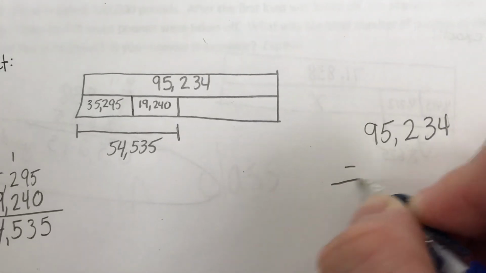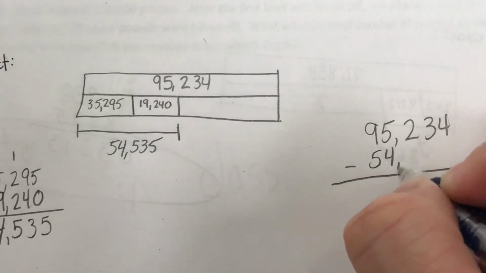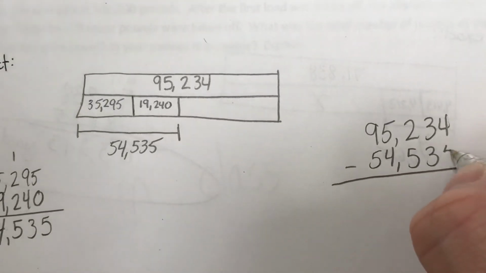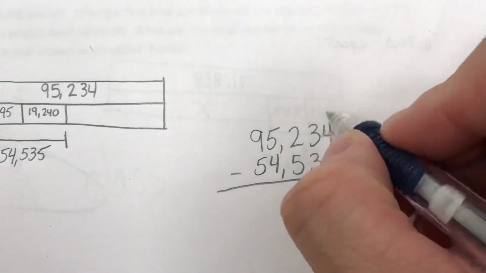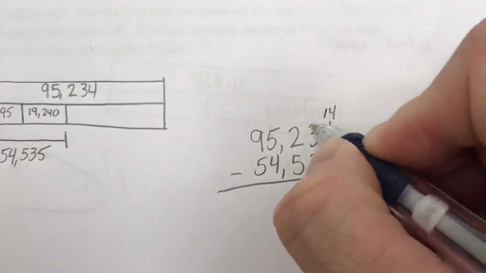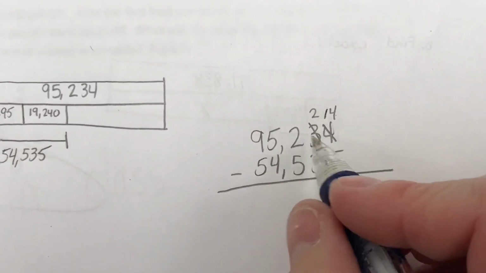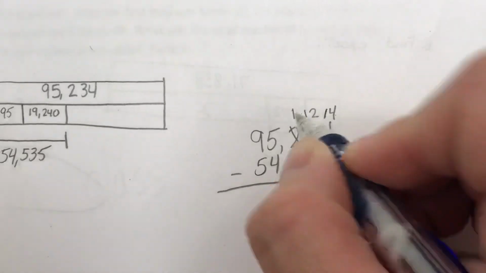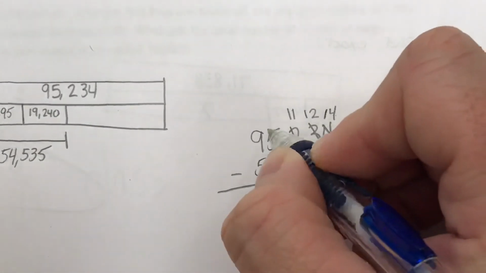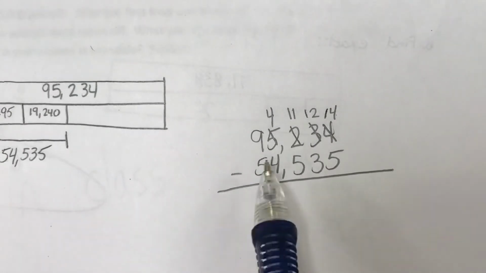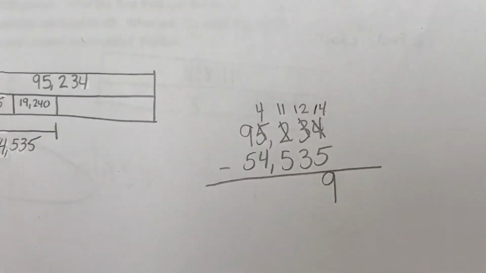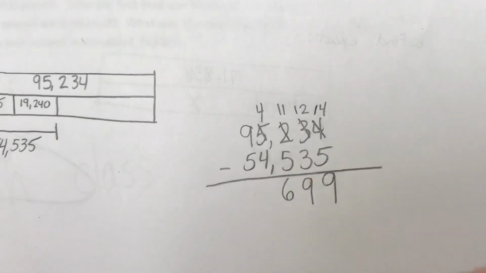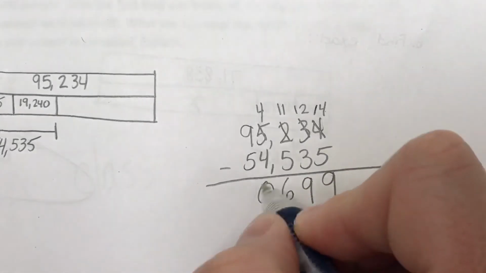95,234 words. It's a lot of words. Hopefully you didn't count them one by one. Need the computer to tell them, maybe. A couple spots we're going to have to regroup. We're going to regroup quite a bit here actually. Give 10. Take away 1. Now I got to regroup my 10s again. Give 10. Take away 1. Give 10. Take away 1. I don't need to go all the way over here because I'm good. I can do 4 minus 4. 9 and 5 is 14. 9 and 3 is 12. 6 and 5 is an 11. 0. And then 4.